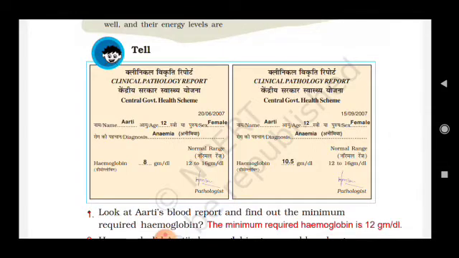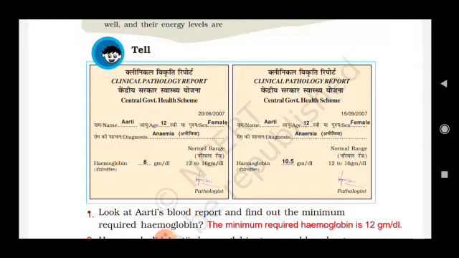Let's come here. Clinical pathology report 1 and clinical pathology report 2. The first one was done on 26 2007 and the second one on 15/9 2007. Name of the patient is Aarti, age 12, female, diagnosed with anemia. The level of hemoglobin in her blood is 8 gram per deciliter. Okay, you will read it like this.